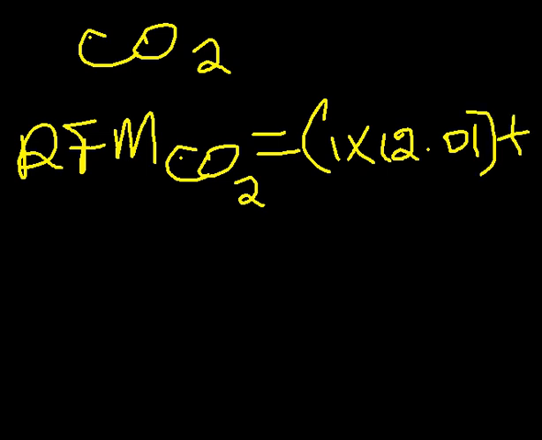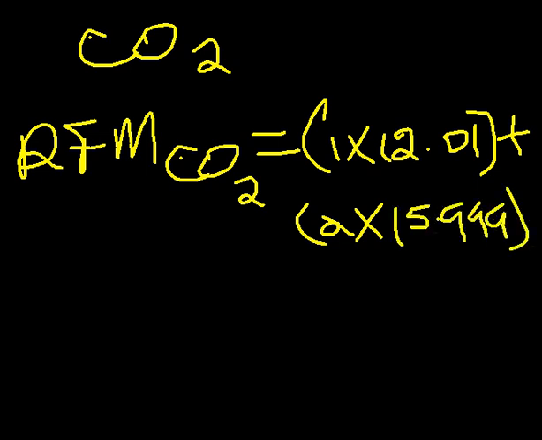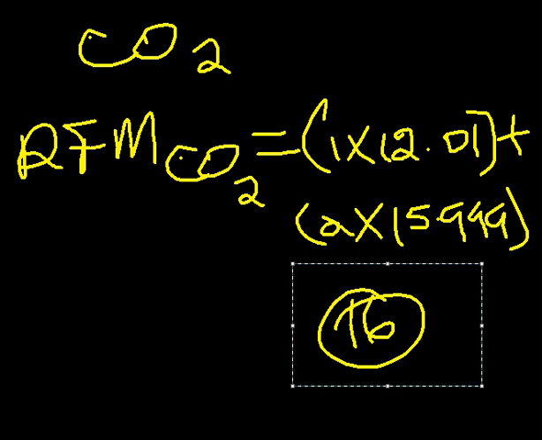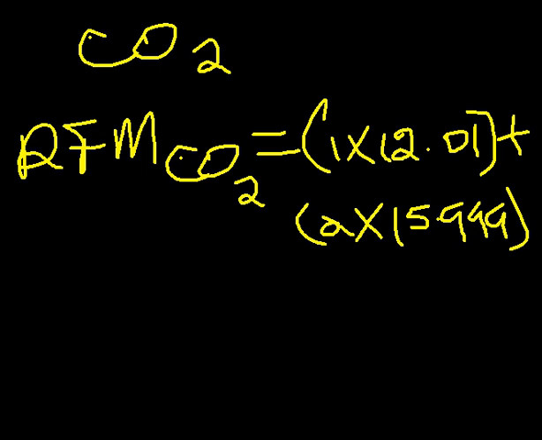What is the Ar for oxygen? We have 2 oxygen atoms, times the Ar for oxygen, which is 15.99. For secondary students, we have it as 16. That is the Ar for oxygen, so keep that in mind. Then how should we get the RFM for the compound?